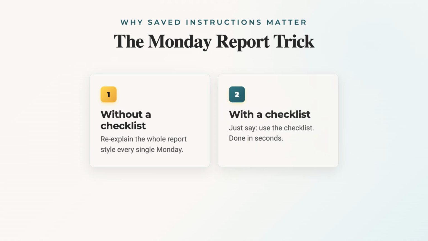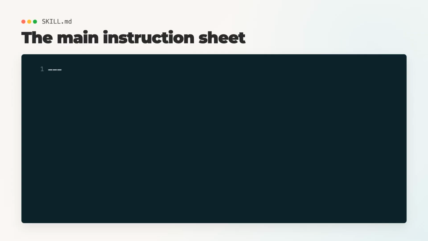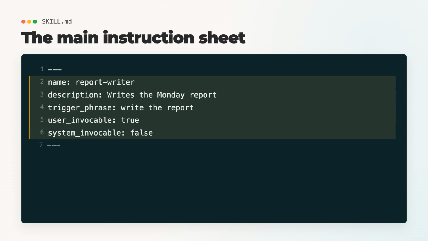Think of it like a small office checklist. If you have a checklist for making a report, you do not explain the whole report style every Monday. You just say, use the checklist. Inside a skill folder, the main file is called SKILL.md. Think of it like the main instruction sheet for the skill. It has a name, a description, a trigger phrase, and the instructions.